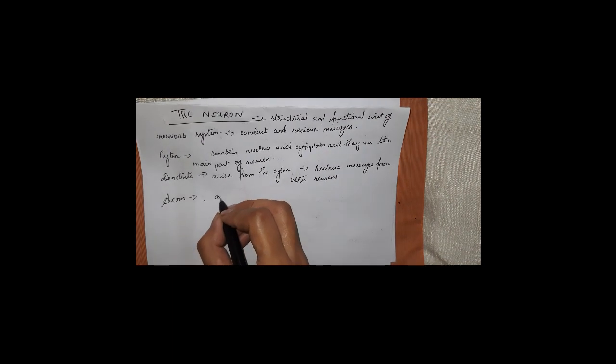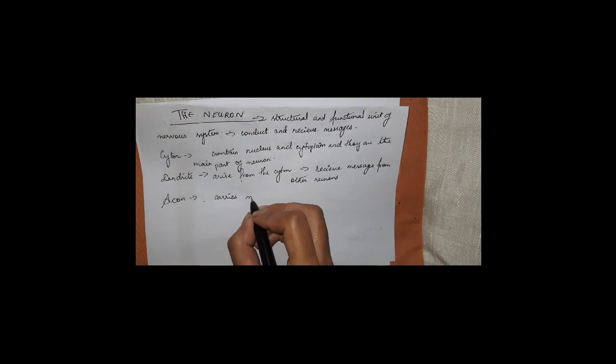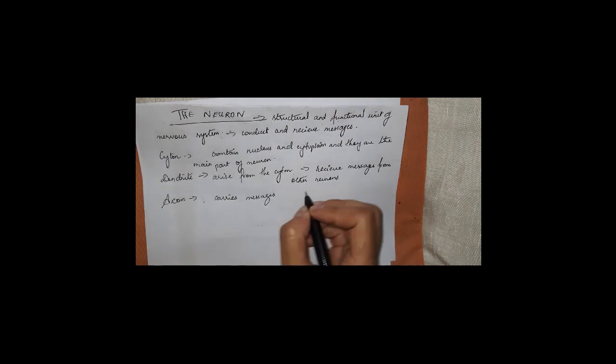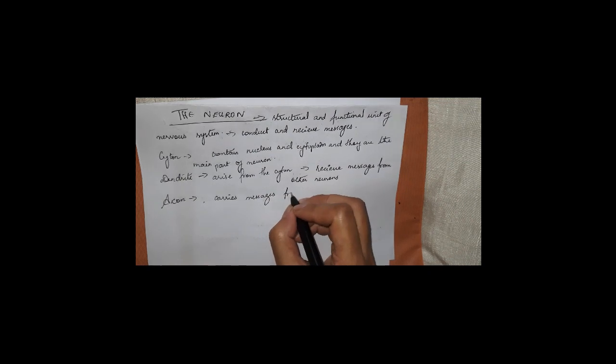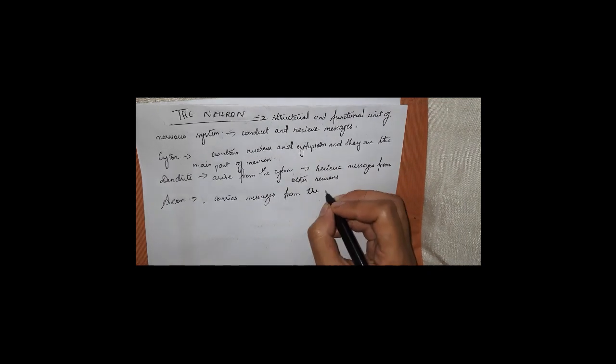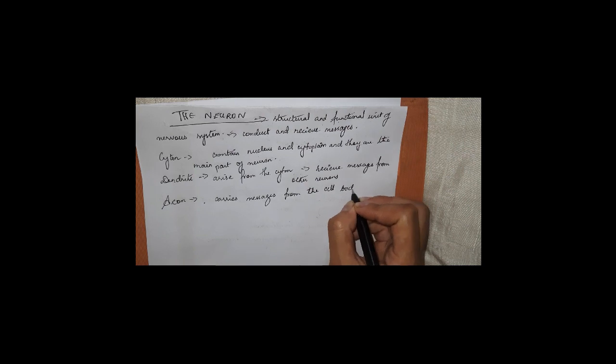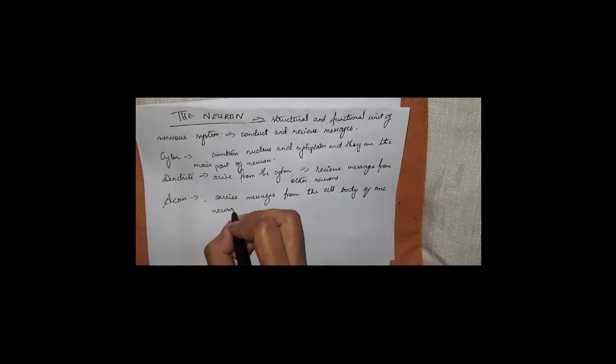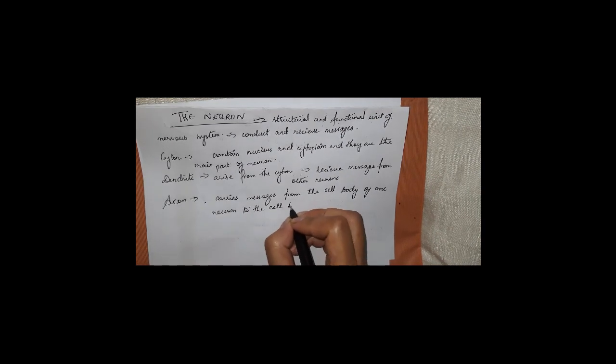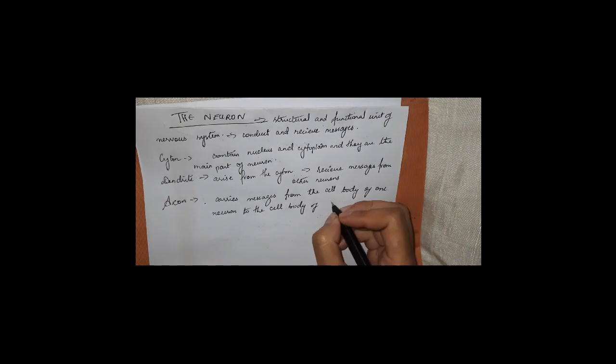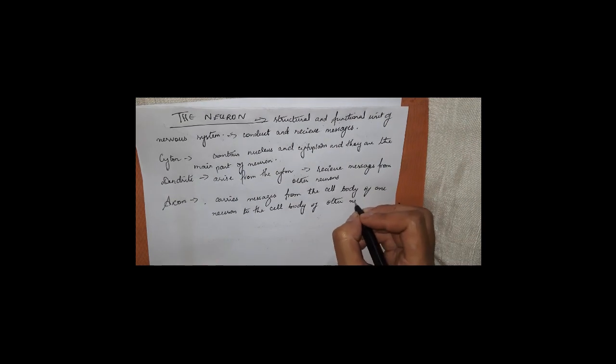Their function is that they carry messages from the cell body of one neuron to the cell body of other neurons.